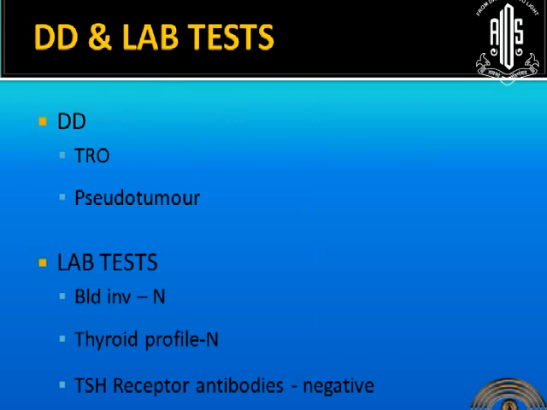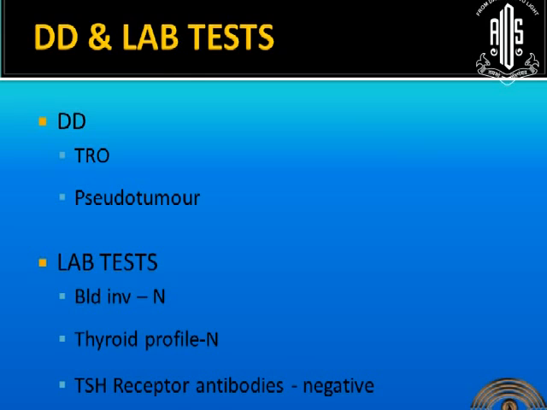Now, here I am thinking of TRO and pseudotumor as differential diagnoses. Why are we thinking about pseudotumor here? This patient was referred to us as query pseudotumor, query TRO. Initially I wondered why they thought about pseudotumor in this case, where we have a lid retraction and a lid lag. It is pretty obvious that it is thyroid. But later I understood that their thought process was very good. When I saw the investigations, he had imaging, blood investigations, everything, and he was started on steroids.